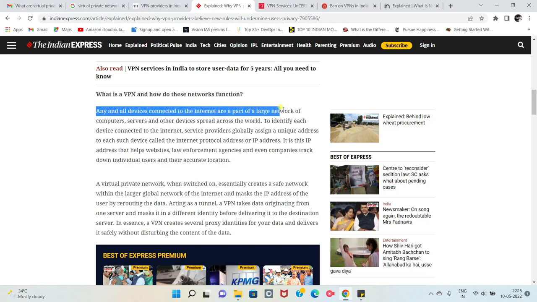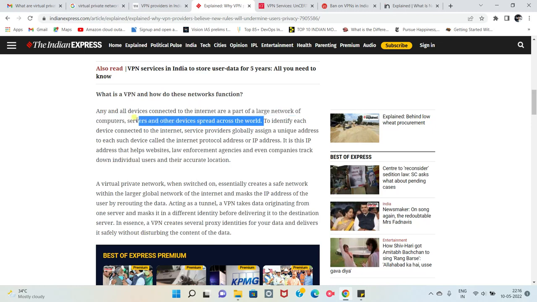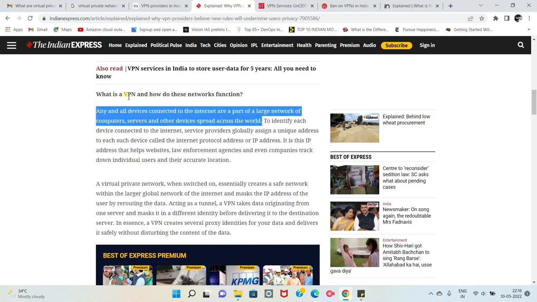Any and all devices connected to the internet are part of a large network of computers, servers, and other devices spread across the world. We all know that there's something called the World Wide Web, which is basically the internet. In that internet, there are so many devices connected, like mobile phones and servers. Clients, the people who connect to the servers, use various devices like computers, mobile phones, tabs, and even wearable devices like watches.